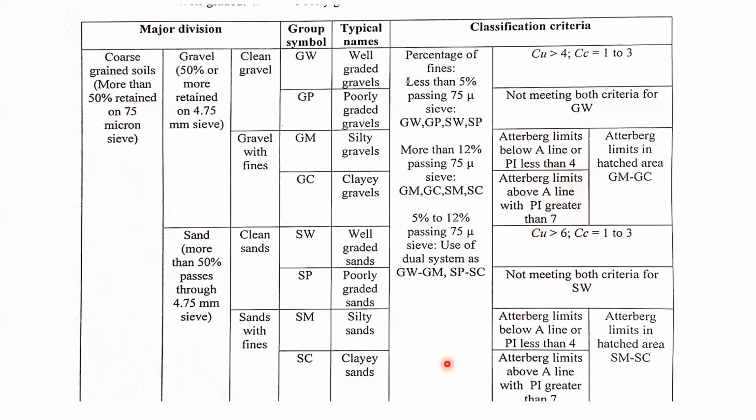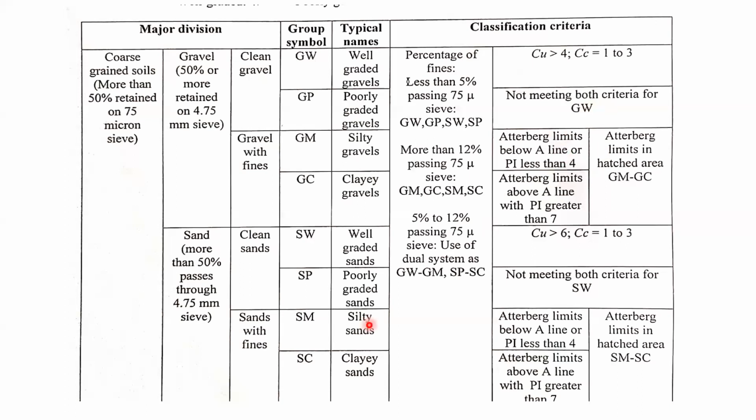Now we are coming to this point here, for the clean sands and the sands with fines. If the coefficient of uniformity is greater than 6 and the coefficient of curvature varies between 1 and 3, then we can say well-graded sand. If both the criteria are not met, in that case, we can say poorly graded sand.